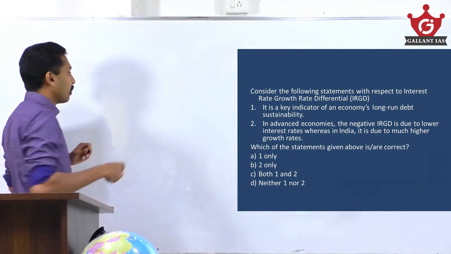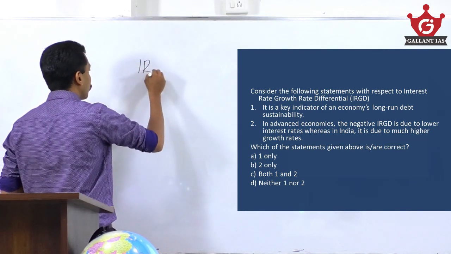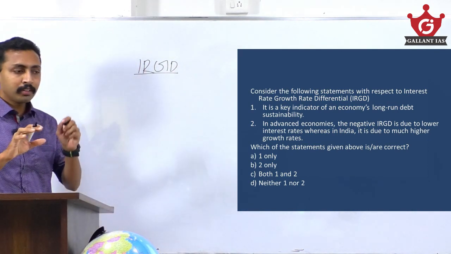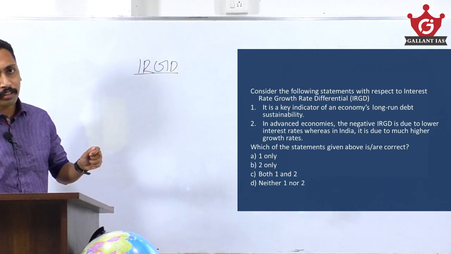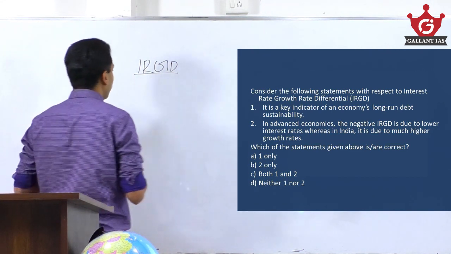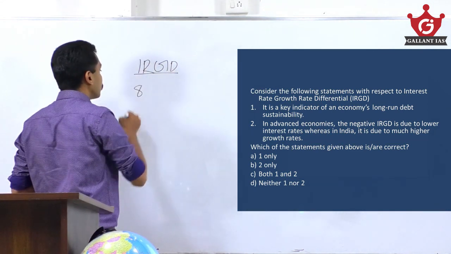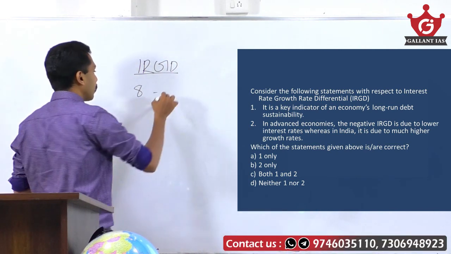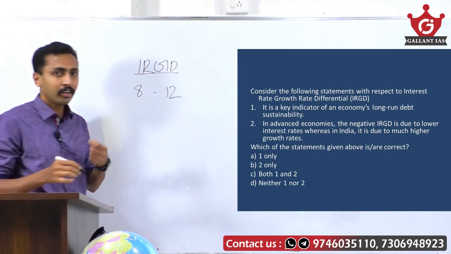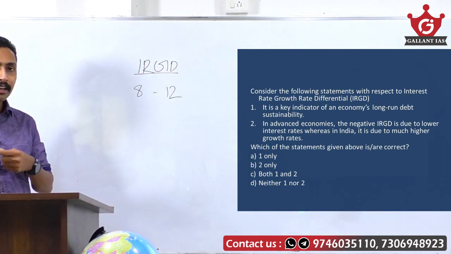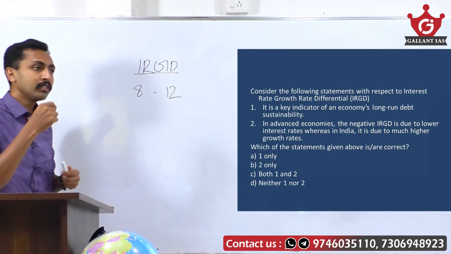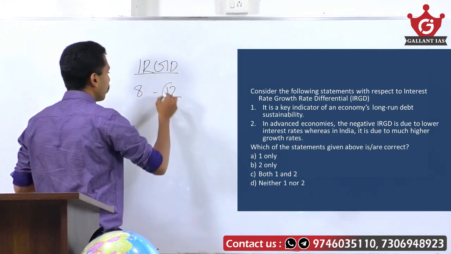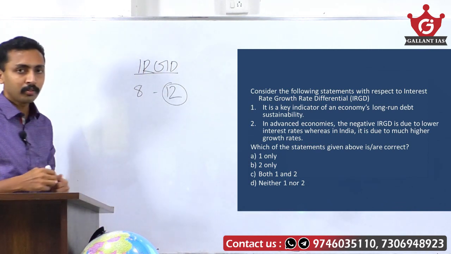Okay, first understand what is interest rate growth rate differential. It is nothing but the difference between the interest rate in a country and the growth rate in a country. In India, the interest rate is around 8%, including inflation. And the nominal growth rate of our country is 12%. Nominal, not real. There is a difference between nominal and real growth rate. What is real growth rate? It is inflation adjusted. Nominal includes inflation. So that's why this much high figure.